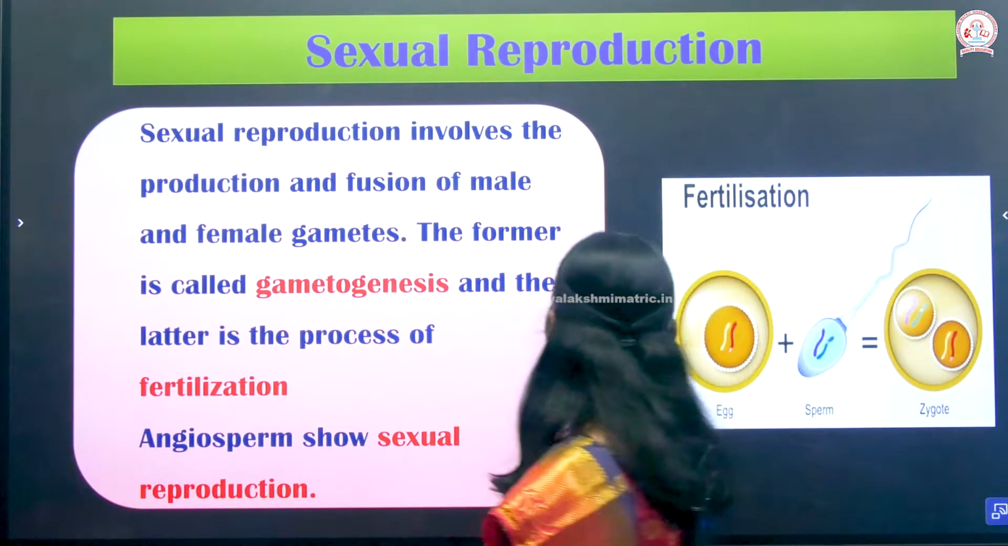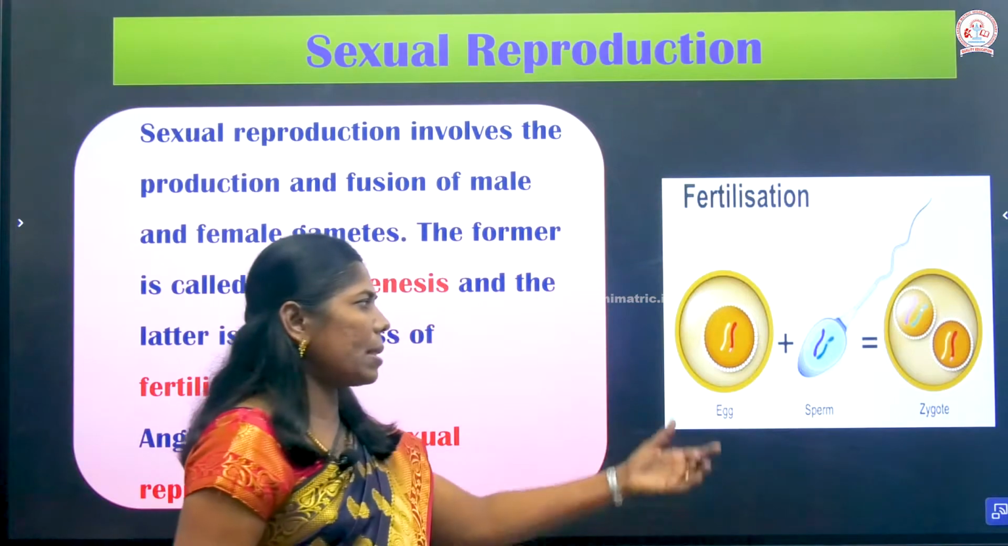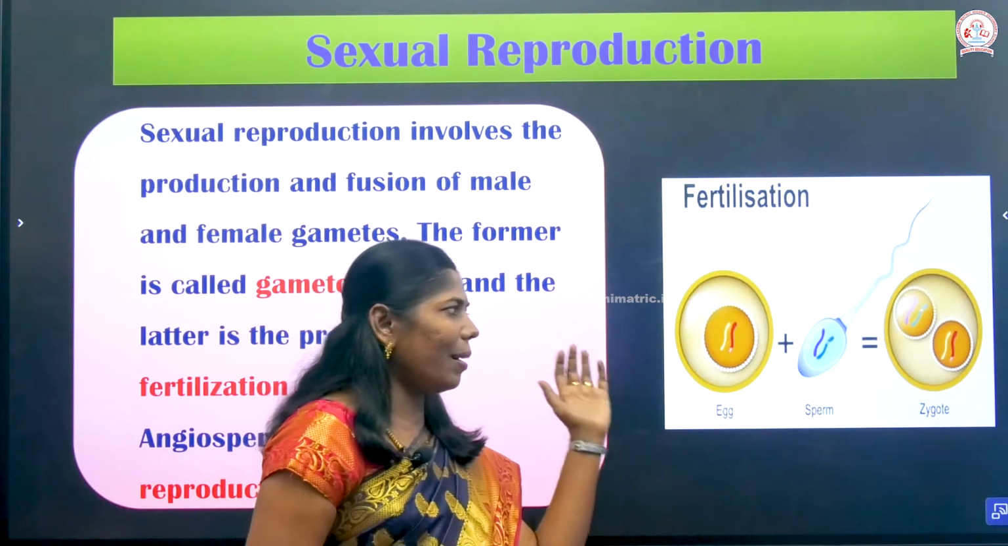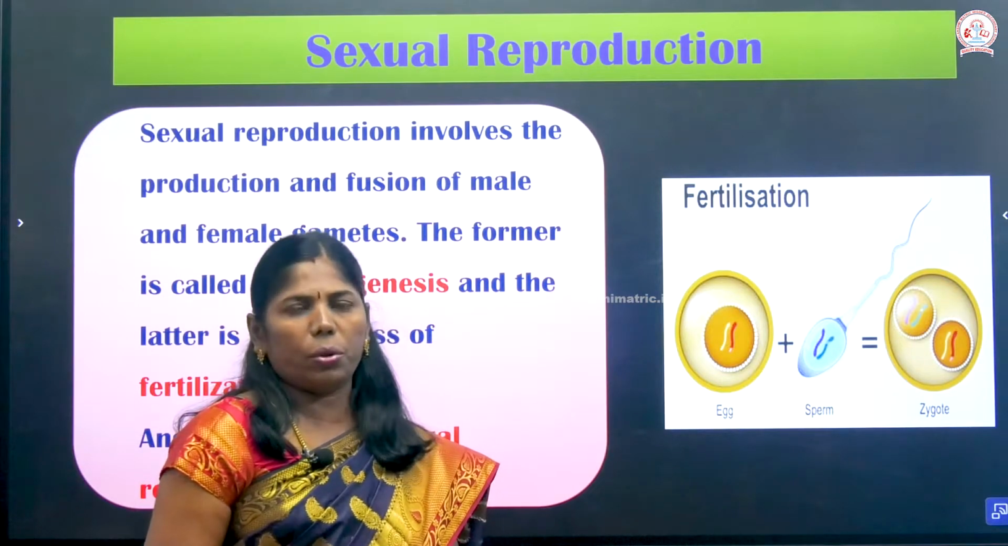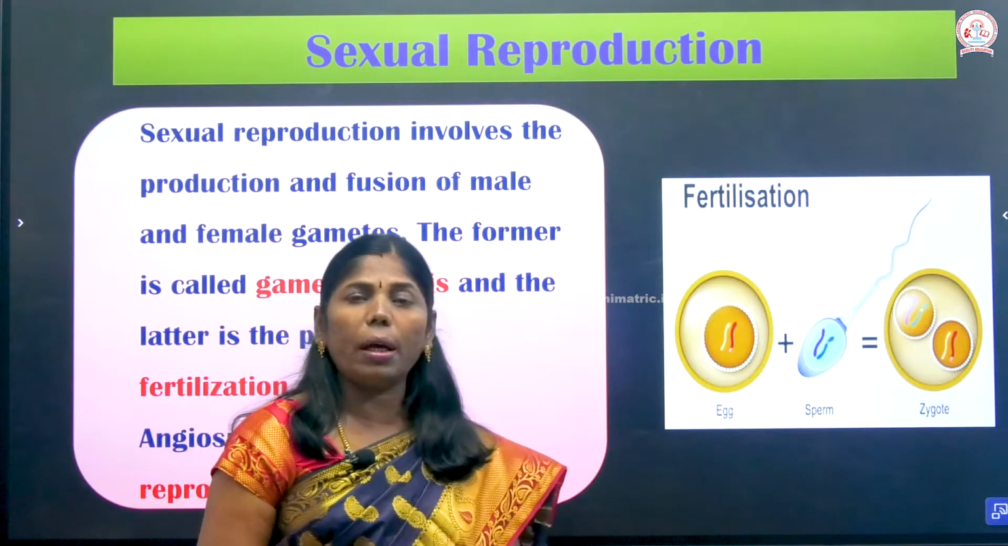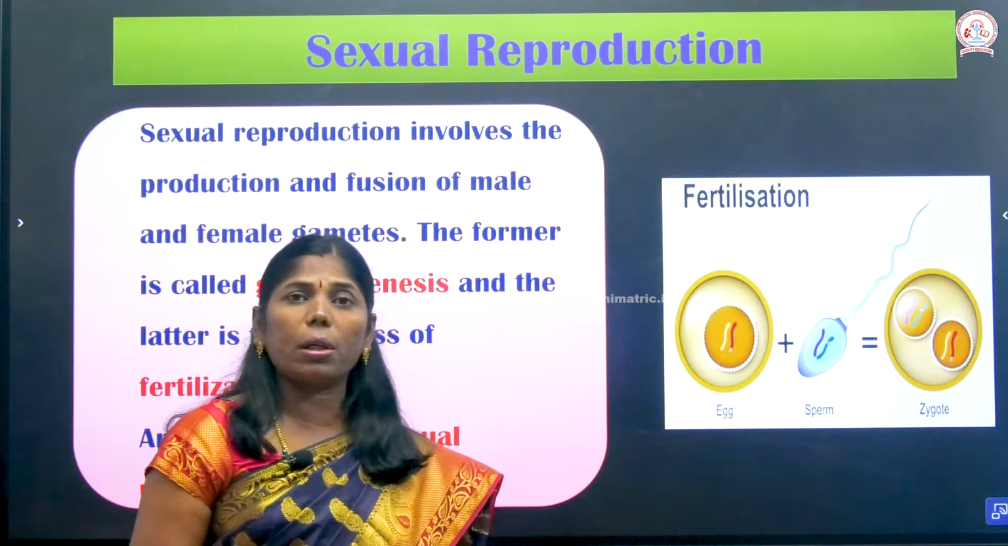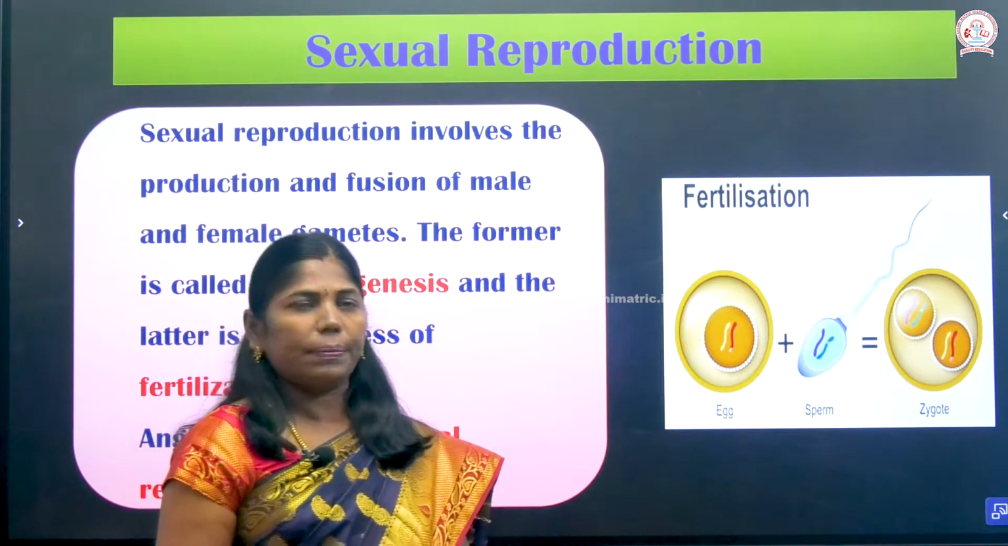So, this is fertilization, where the male and female gametes are fused together. One is the egg, another one is the sperm, which undergo fusion to form a zygote. The zygote will give rise to the embryo. From the embryo, the organism will arise.